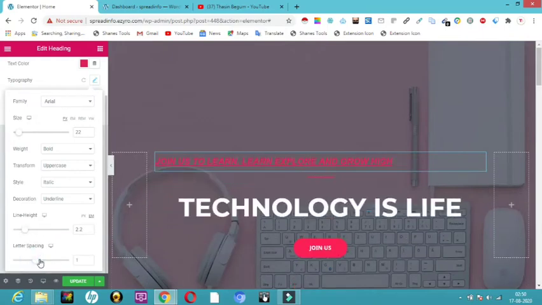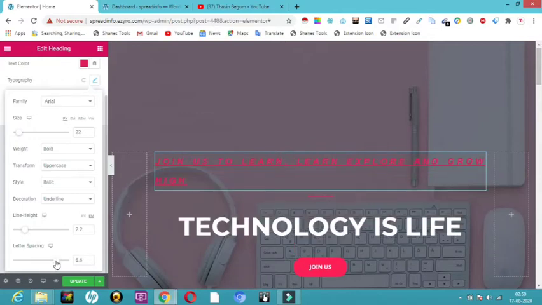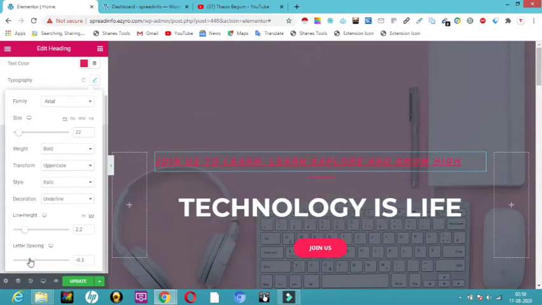Here you can see how much space there is between each and every letter. I'll keep it at 0.2, so that it is perfect now. So this is about letter spacing. All this we can have in typography.